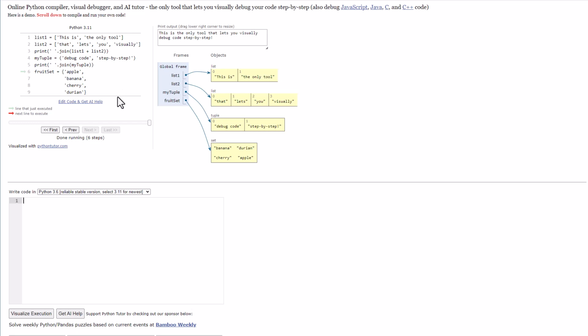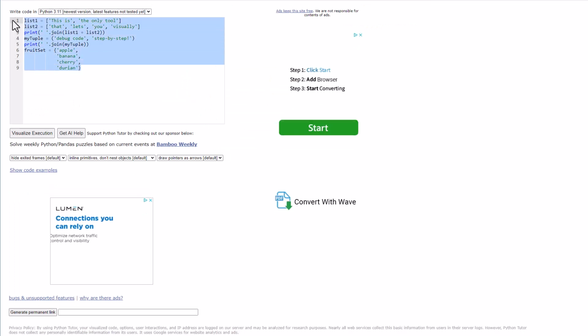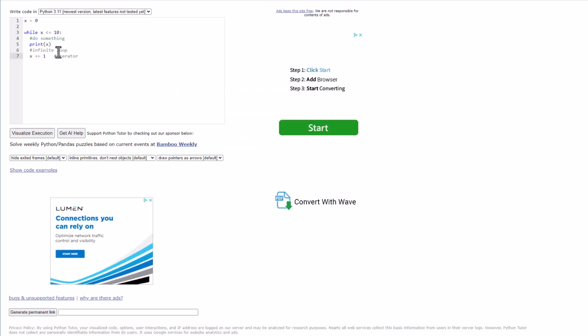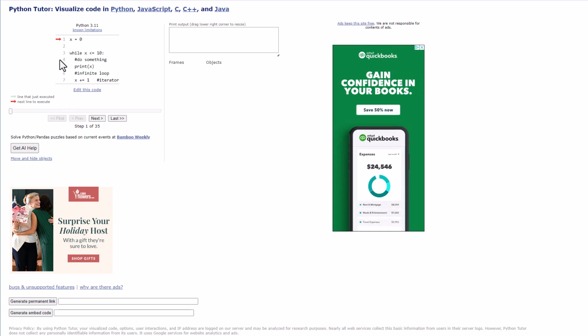We want to get into the nuts and bolts of this while loop. So I'm going to click Edit Code, erase whatever code was there, and paste in our code from the replit. Okay, so what I'm going to do is click Visualize Execution, and what this does is, if you notice, here's the code, this is the output, and then there's going to be a frames and objects section, which will make sense in a second.